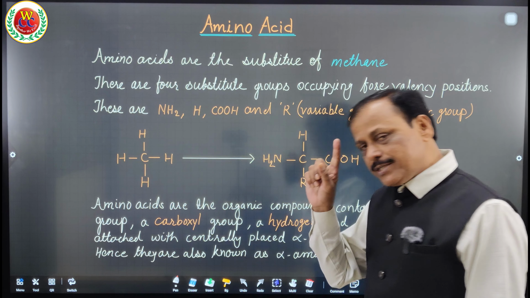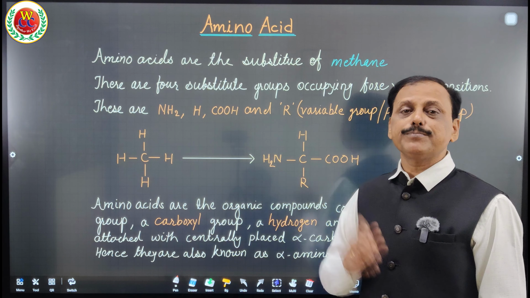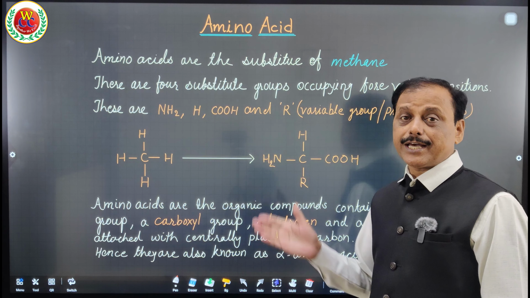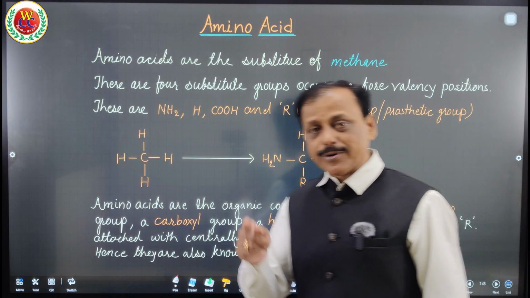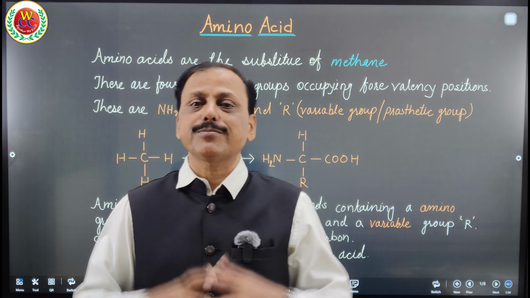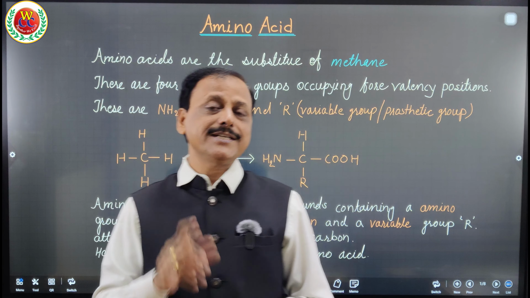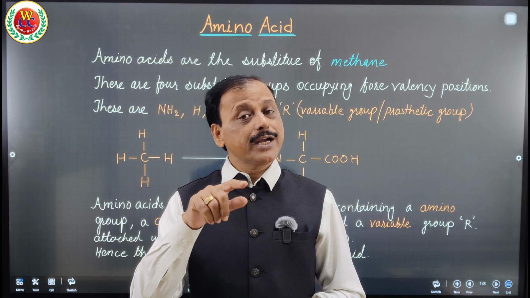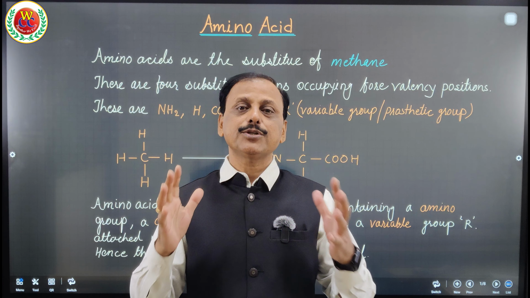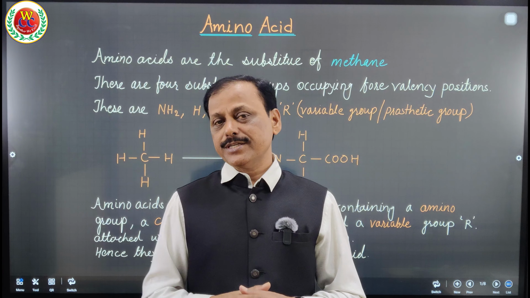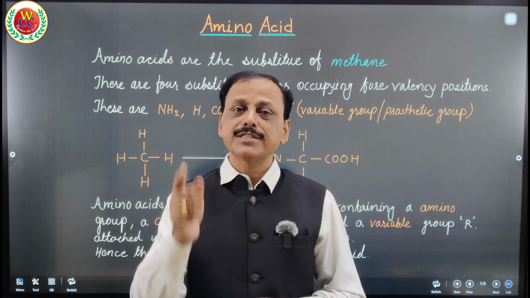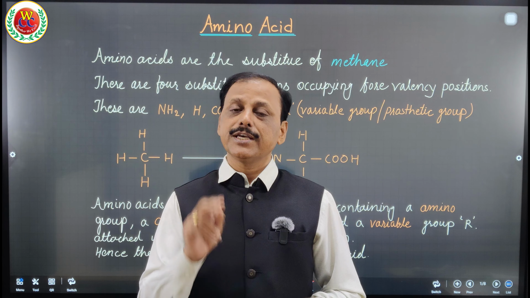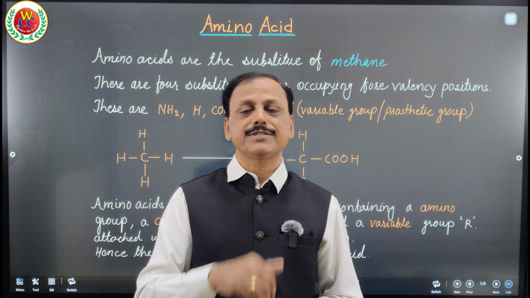Because the 20 different types of amino acids which are involved in protein synthesis are decided by this R. Therefore, R is a deciding factor in the structure of amino acid. It decides different types of amino acid. Why did I say 20? Why did I not say 22? Although there are 22 types of amino acid, 20 amino acids are involved in the synthesis of protein and 2 amino acids do not take part in the process of protein synthesis.